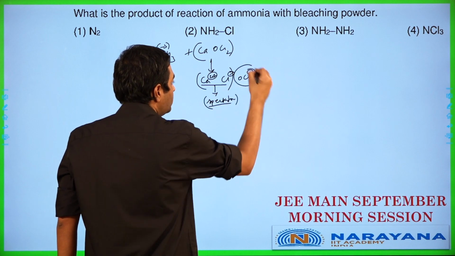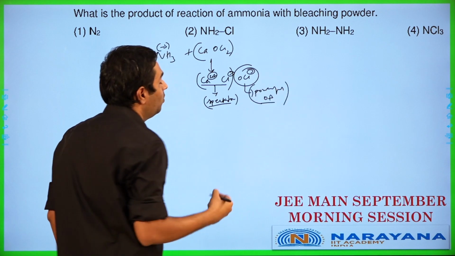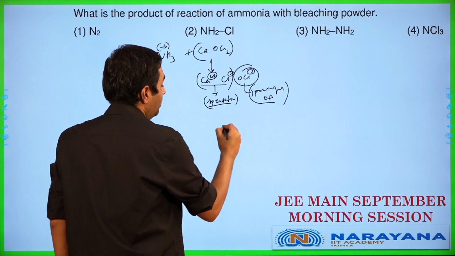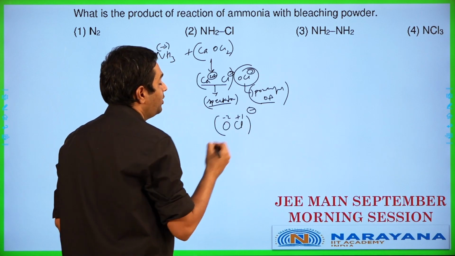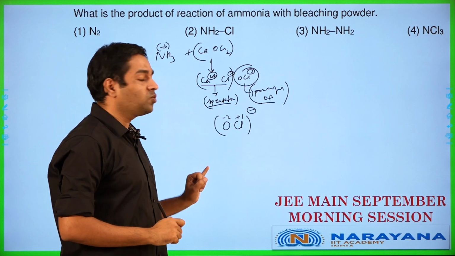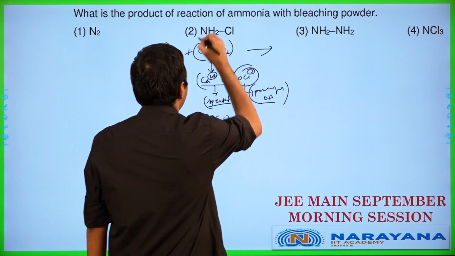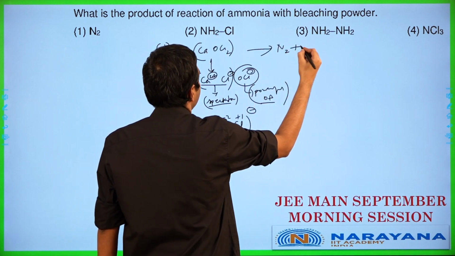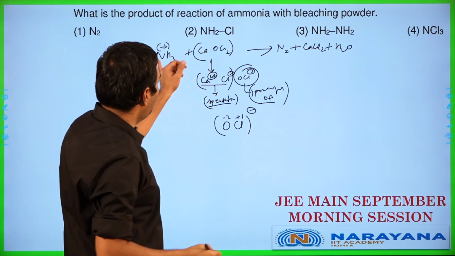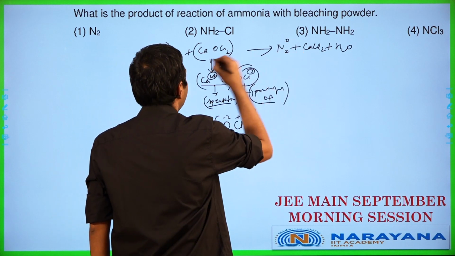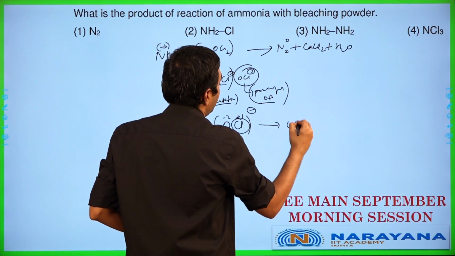Whereas the OCl minus is a powerful oxidizing agent. This OCl minus works as a powerful oxidizing agent here. Why? Because in the OCl minus, chlorine is actually present in +1 and the oxygen is in -2 oxidation state. Chlorine +1 is going to be a powerful oxidizing agent which performs the oxidation of ammonia in this case. This will effectively result in the product as nitrogen gas plus we will be getting calcium chloride plus we will be getting water. So in this case here, ammonia will end up getting oxidized to nitrogen gas over here. It will change from -3 to oxidation state 0 here. And the chlorine +1 here will end up becoming chlorine -1.